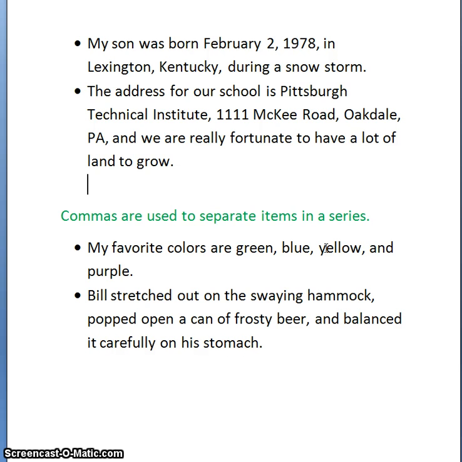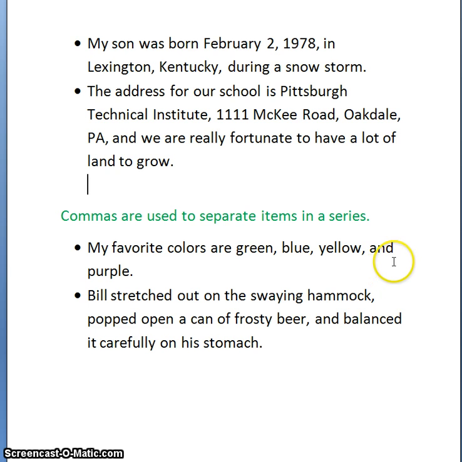Just use a comma and the and if the items in a series that you are separating are phrases, longer phrases. This is up to you, but keep in mind if you don't put the comma there, it should just be that you are separating small words.